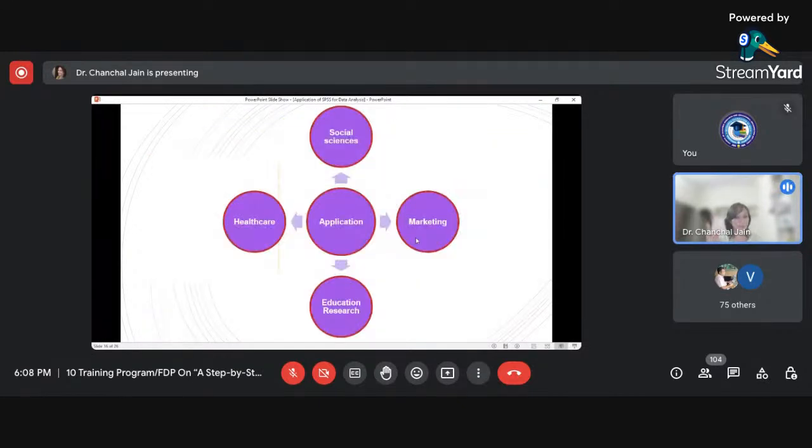Now talking about SPSS application. As I said, the area is now very wide. It is not restricted to the social science field only. Now we can use SPSS for analyzing marketing data, or there is a concept called cluster analysis, or a concept called discriminant analysis. Factor analysis also is generally widely used in marketing, but it is not that we can only use factor analysis in marketing; these are certain things which generally pertain to the marketing field. So such kind of analysis we can also perform using SPSS.